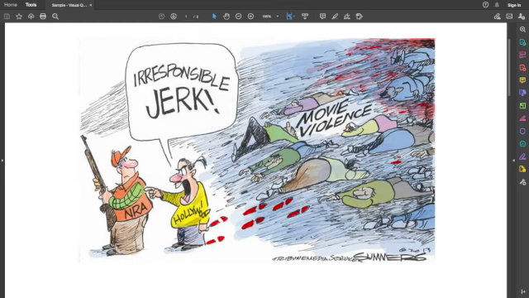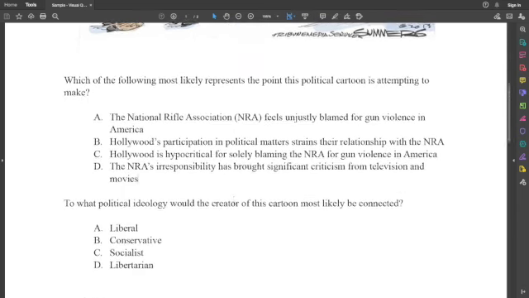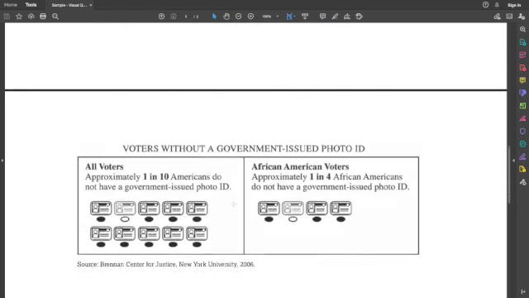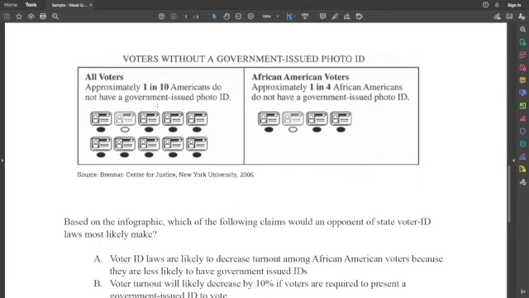Okay, let's look at the second one. Scroll down to page 2 here. It's got a graphic with two boxes. The first one says that all voters, approximately 1 in 10 Americans, do not have a government-issued photo ID. That's looking at all voters. But then when you look at African American voters, it says approximately 1 in 4 African Americans do not have a government-issued photo ID.